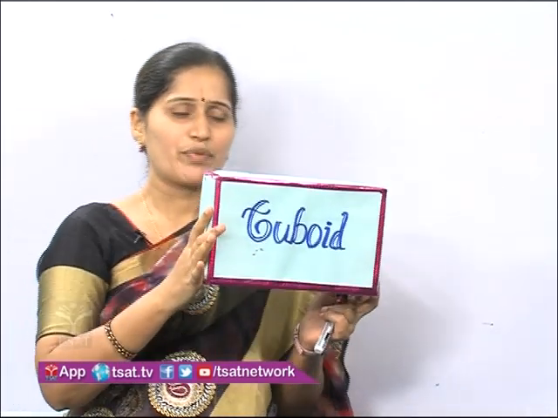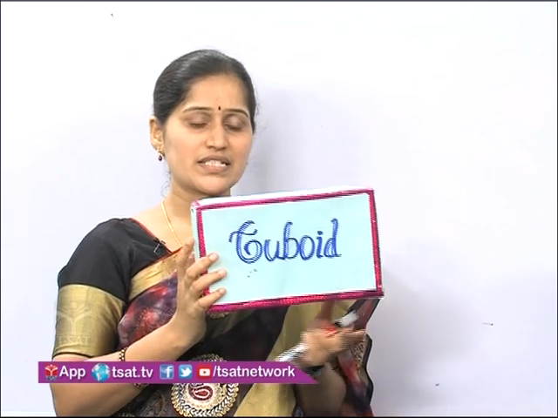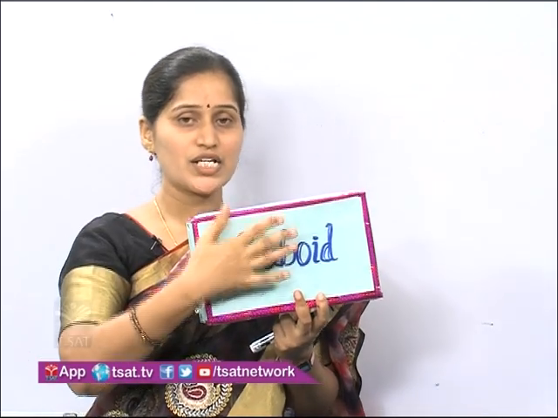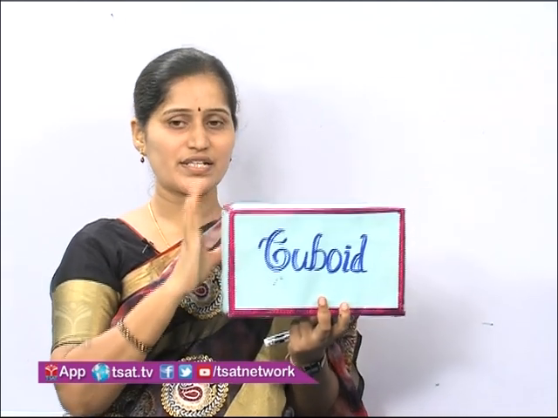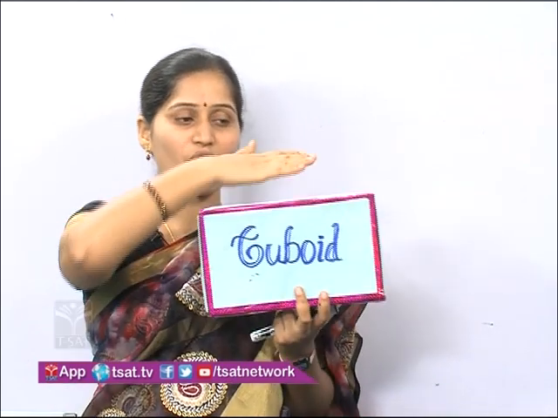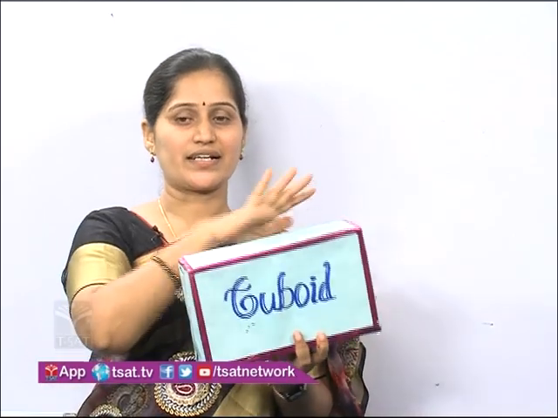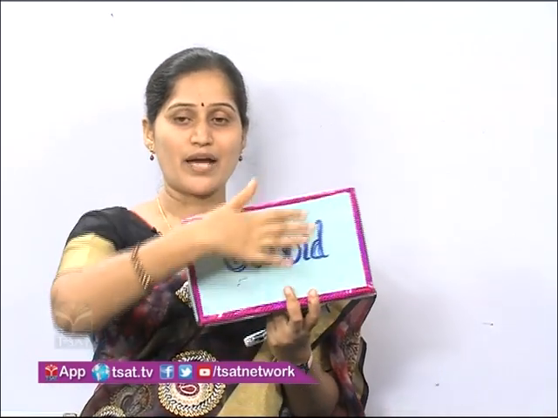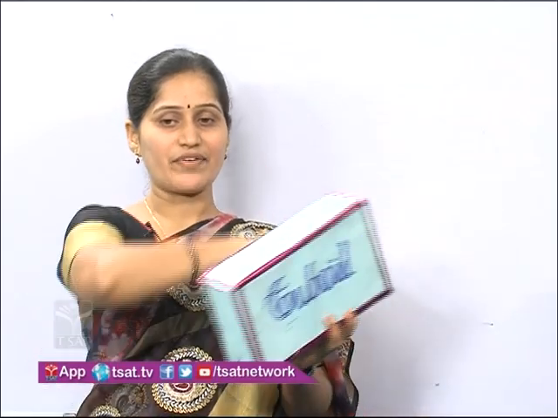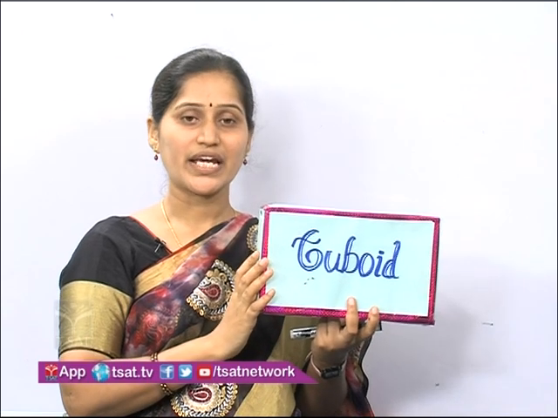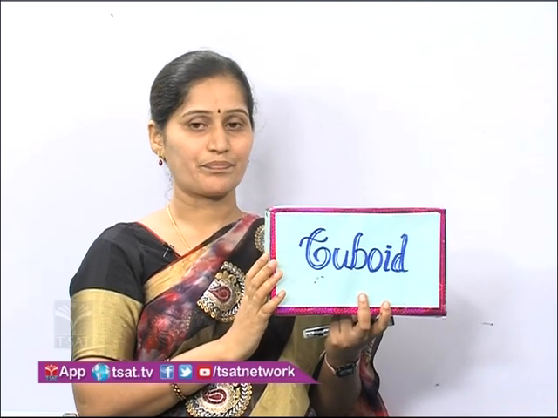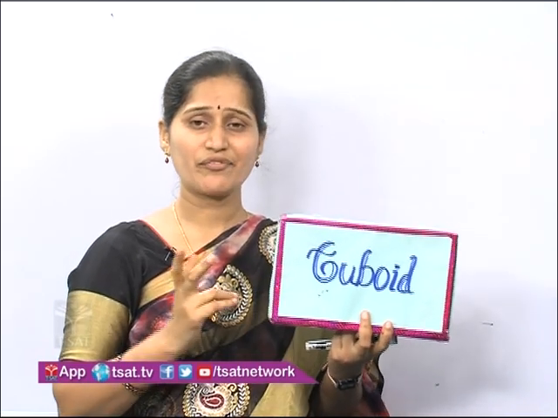To prepare this model, I have used this chart to cover a normal box. Actually it is just a normal box. I have covered all the faces with chart. So I am using all 6 faces of this object, so in such a situation we can use total surface area. Best example is gift packing.